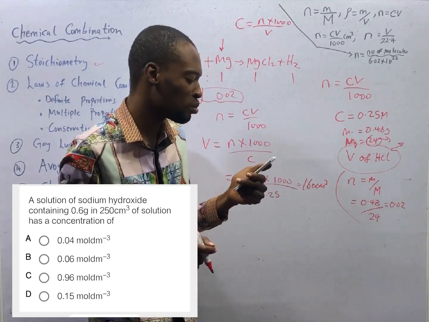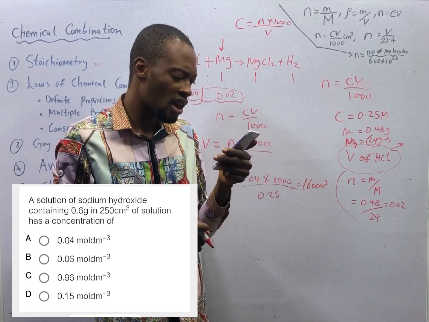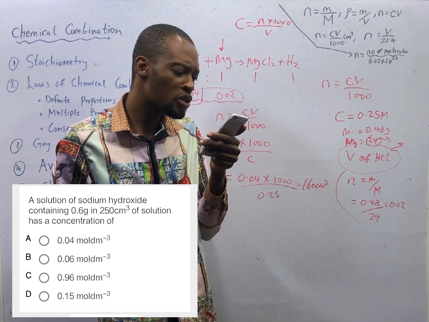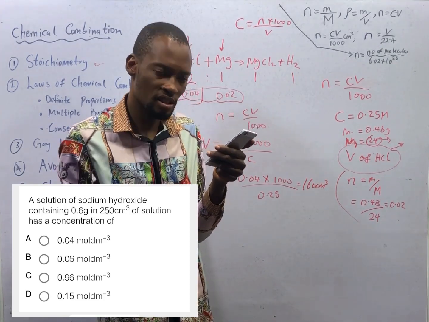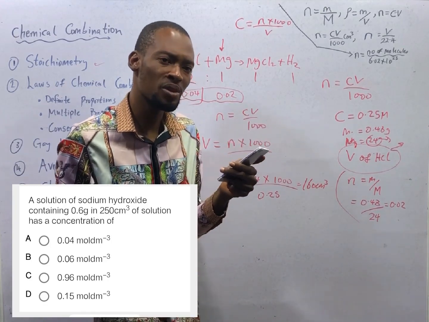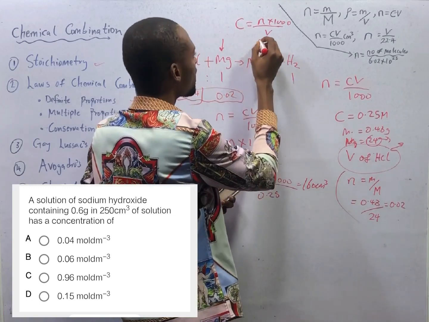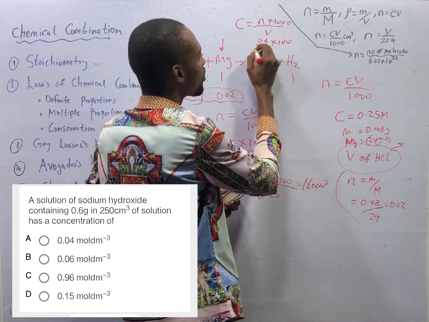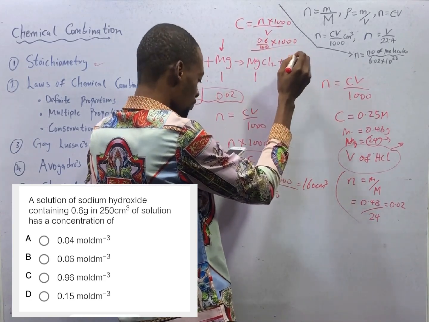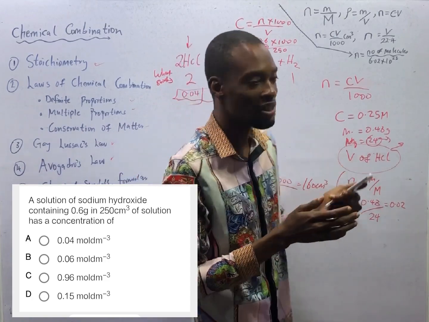So what is the number of moles? Number of moles is mass over molar mass. And the mass of sodium hydroxide, NaOH, given is 0.6 grams. The molar mass of sodium hydroxide is 40. So the concentration is mass over molar mass, that is 0.6 over 40 times 1000 over volume, 250. So that should give you 0.06. So that is the concentration.